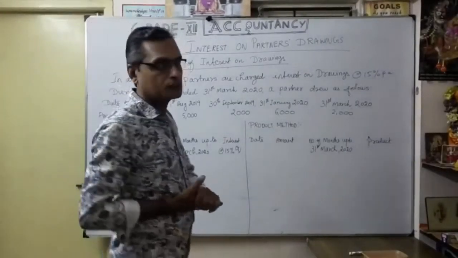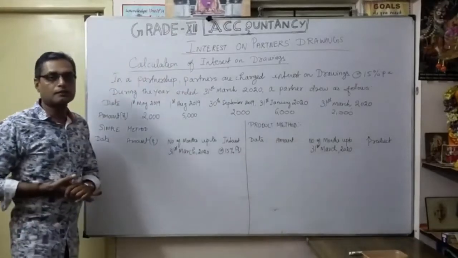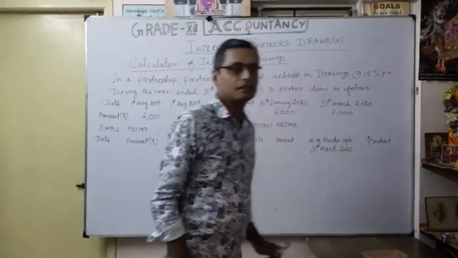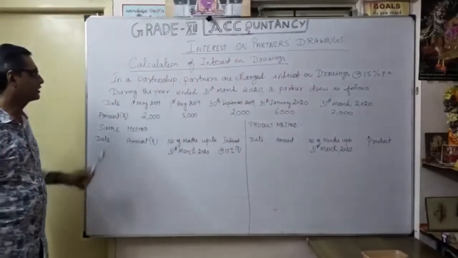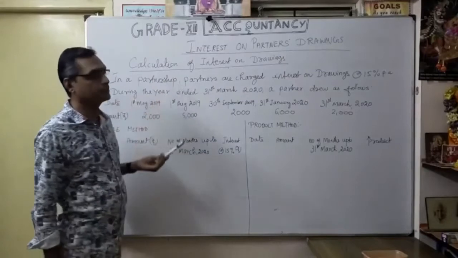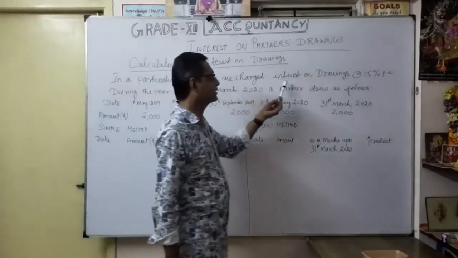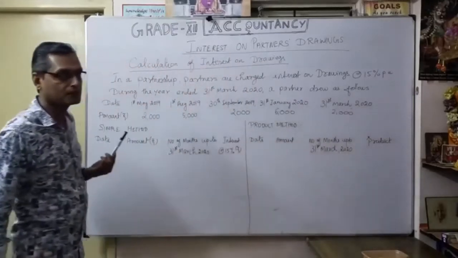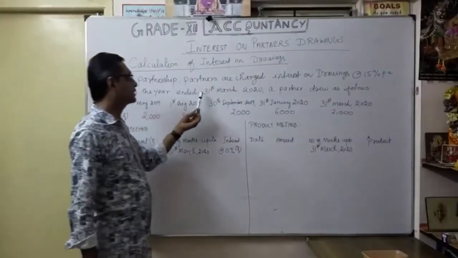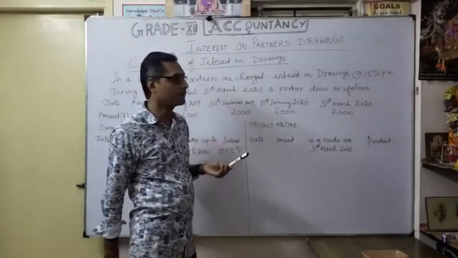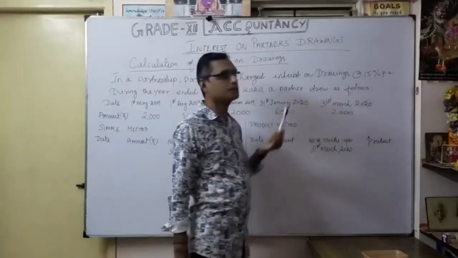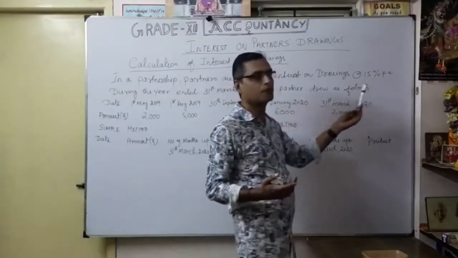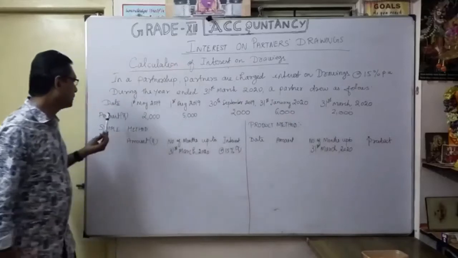So now, calculation of interest on drawings. We will discuss first the simple method and product method. Now let's see with an illustration how we are going to calculate. See here, in a partnership, partners are charged interest on drawings at 15% per annum. The rate given is 15%. During the year ended 31st March 2020, a partner drew as follows. See the amount and date.